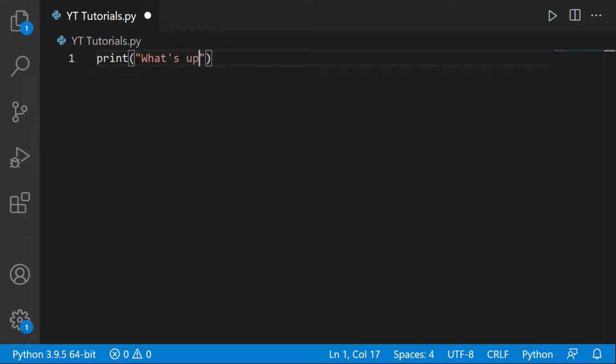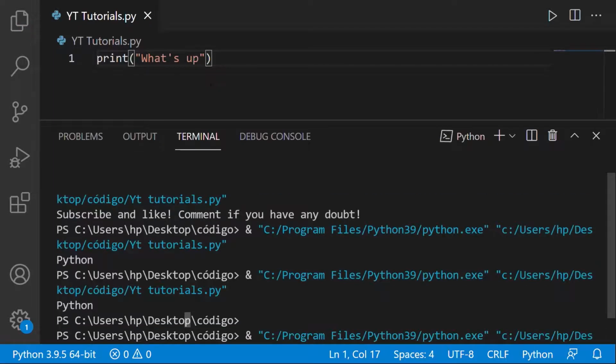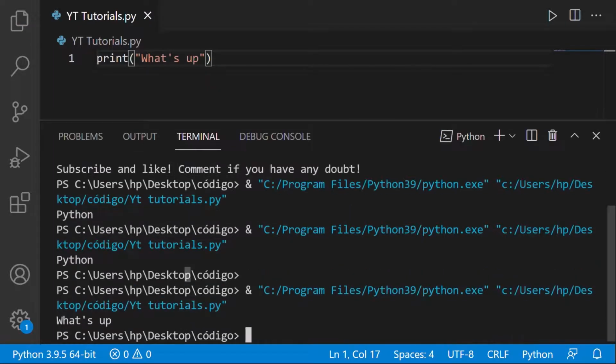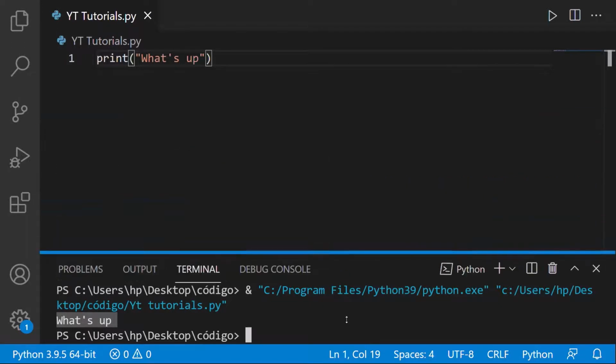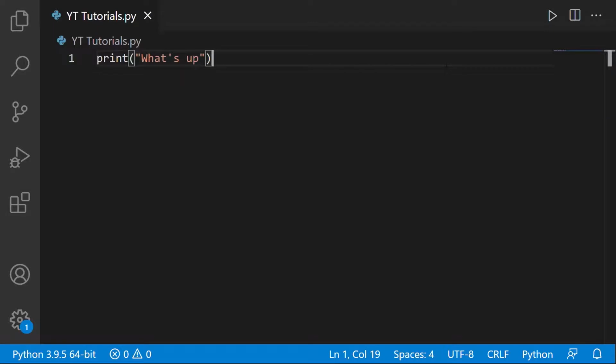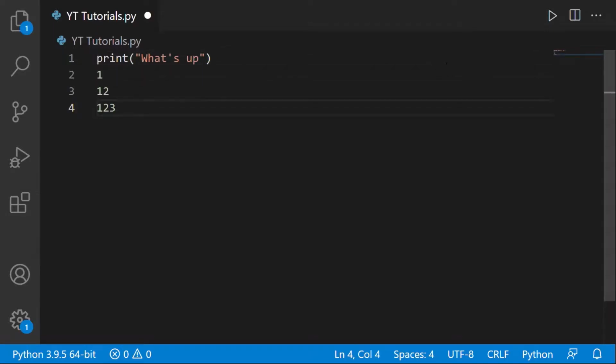So I'm just going to run this to show you how it looks. As you can see, it prints "What's up" as we were expecting. Now we know the advantages of double quotation marks. Now let us take an example. We want to print something like this. So actually there are two ways in Python to do this.